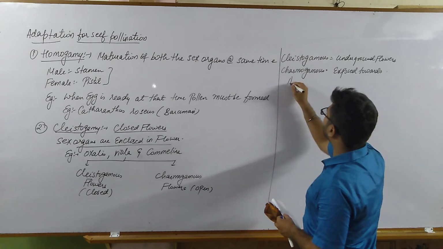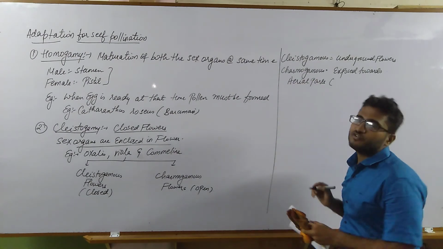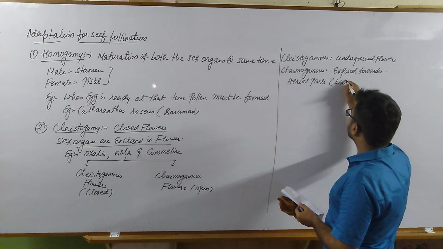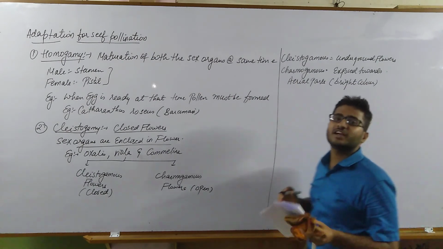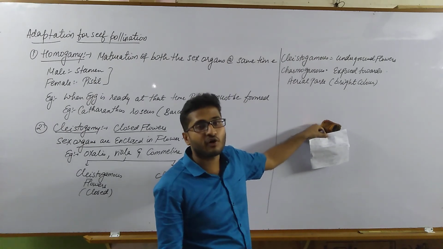They are brightly colored, and the advantage that chasmogamous flowers have is they attract insects for pollination.